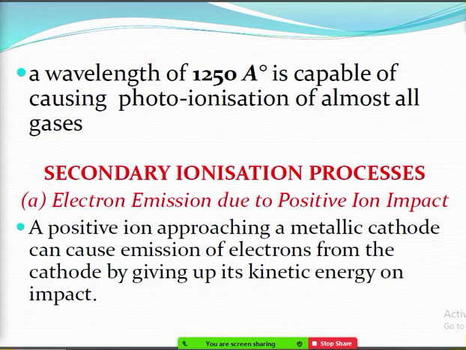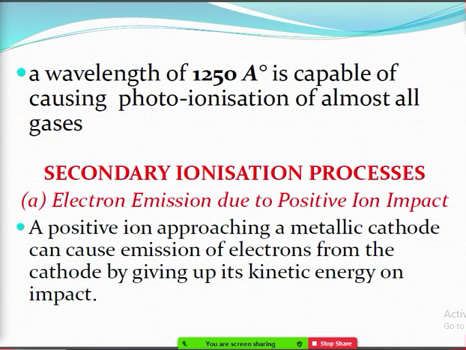So ionization because of collision and ionization because of radiation will create the ionization process, and afterwards the discharge will be sustained. Sustain means maintain: additional electrons will be created because of the secondary ionization process. There are a few more points in secondary ionization, so we'll see them. The secondary ionization process will sustain the discharge process. Sustain means maintain, so a few additional electrons are supplied and it will maintain the discharge or ionization process.